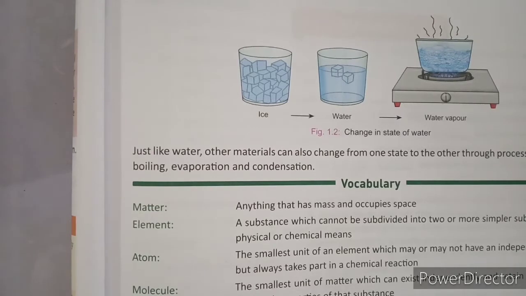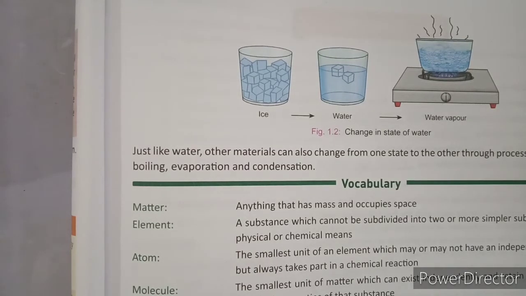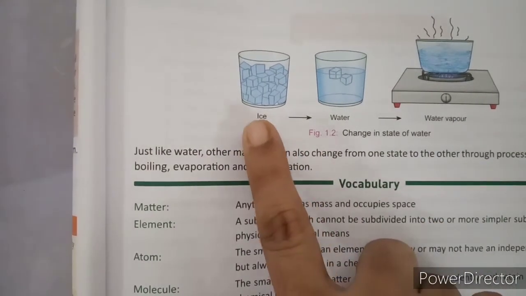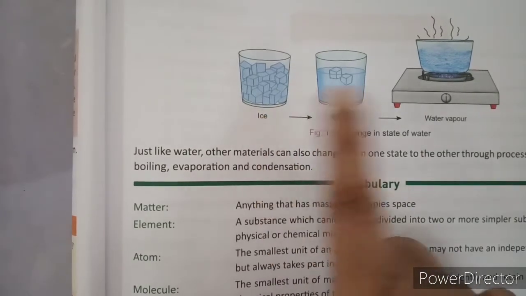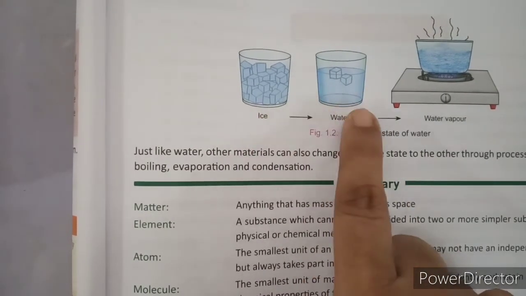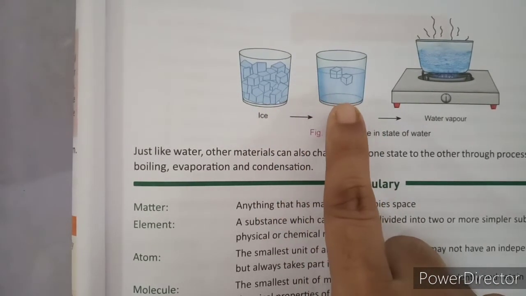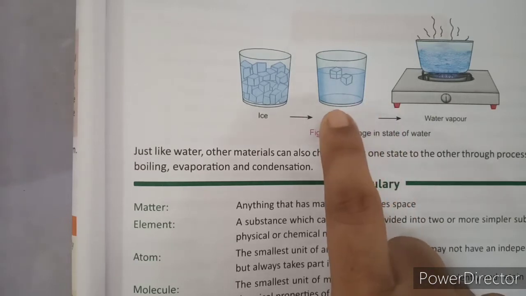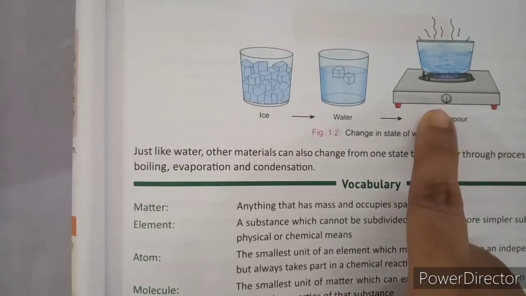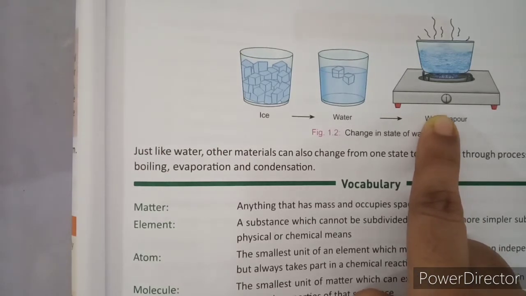Now as you go for this change in state of matter, you have some processes, isn't it? I have already mentioned those processes. First, when the ice changes into water, this process is called melting. When you are changing water to water vapor, this is the heating process.